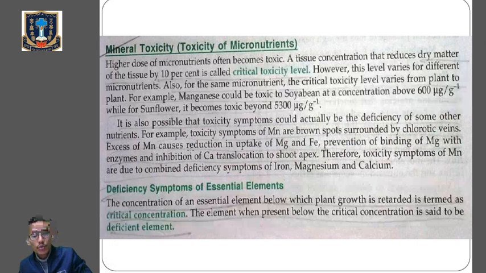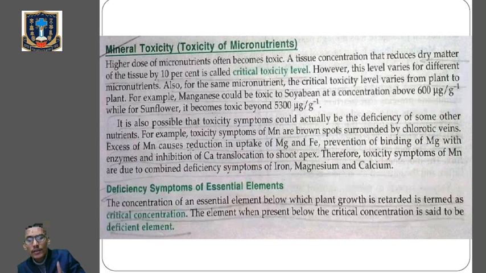A higher dose of micronutrients becomes toxic, which is already a difference between macro and micronutrients. A tissue concentration that reduces the dry matter of the tissue by 10% is called critical toxicity level. Clear? However, this level varies for different micronutrients.